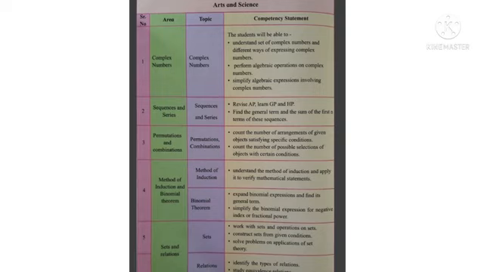Means here in permutation and combination you learn to count the number of arrangements. There are different arrangements in your daily life also, so here also we use permutation and combinations.